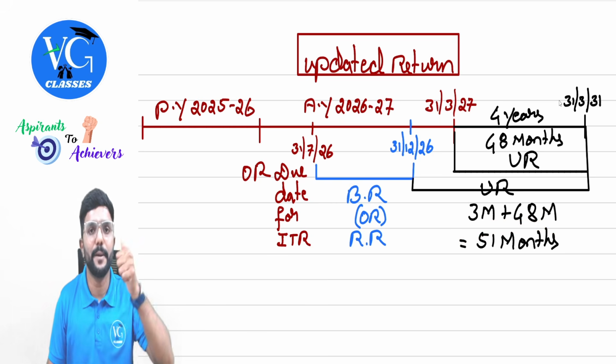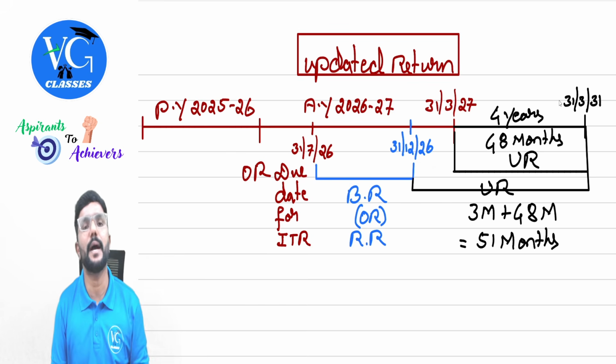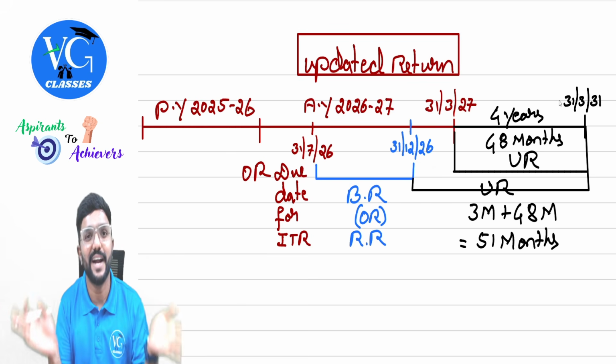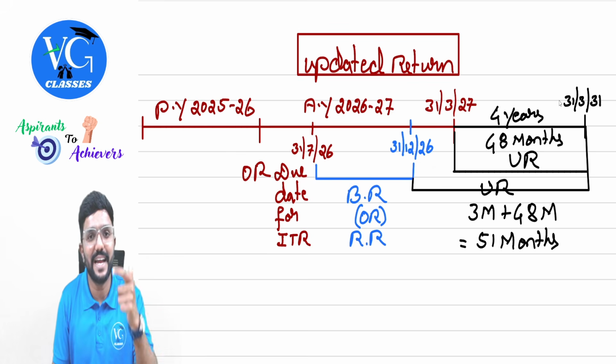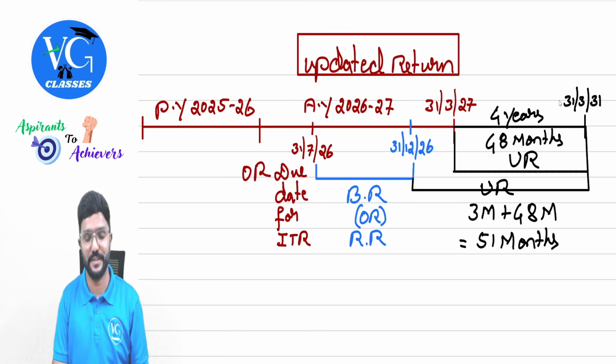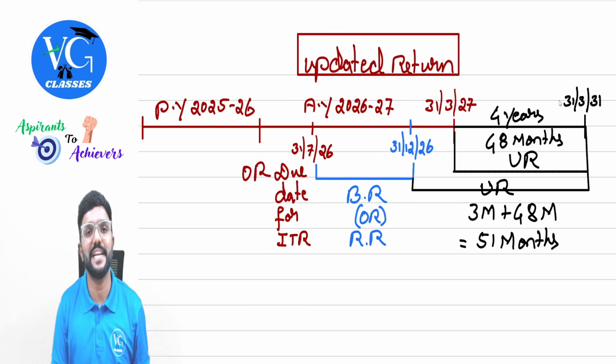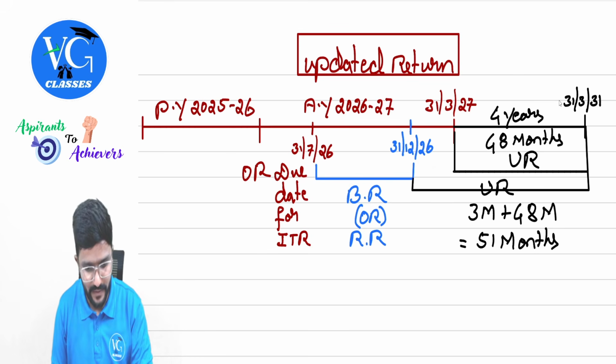Once the door for belated return or revised return closes, then the door for updated return will open. Accordingly, along with tax, interest and late fee, you should also pay the additional tax when you are filing an updated return. And how much is that additional tax? There is an amendment in that. We will see that.